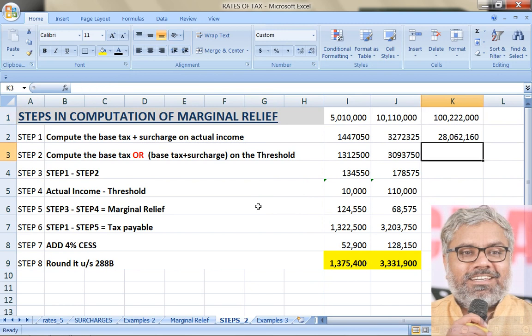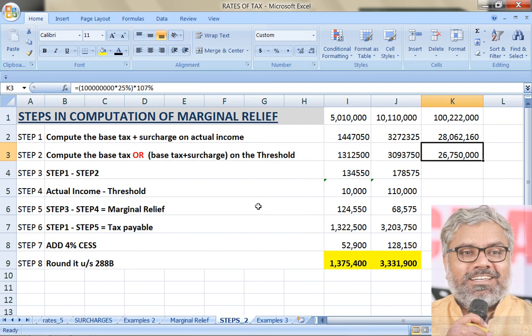What is the threshold here? Not 1 crore. Here threshold is 10 crores. So how much would have been the base tax plus surcharge on the threshold? So exactly if income is 10 crores, then how much would have been the tax liability of the company? Let us see that. So if it is 10 crores exactly the income, how much would have been the surcharge? That is the point here. It would not have been 12%, it would have been only 7% since it is a domestic company.